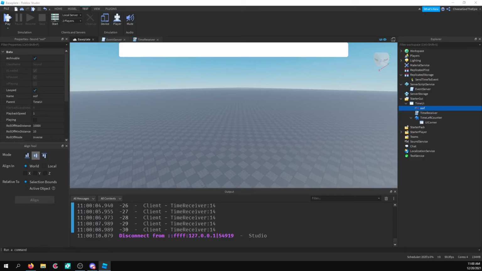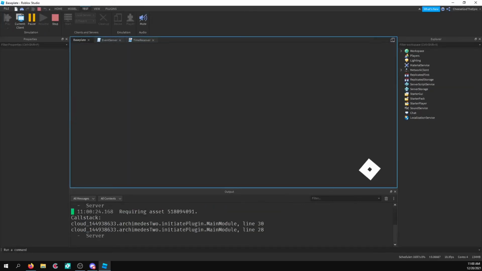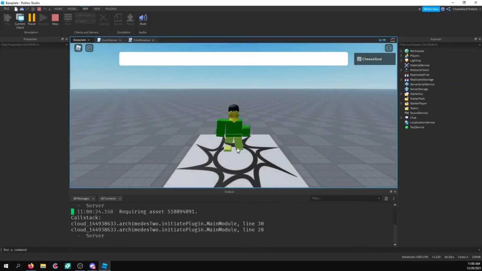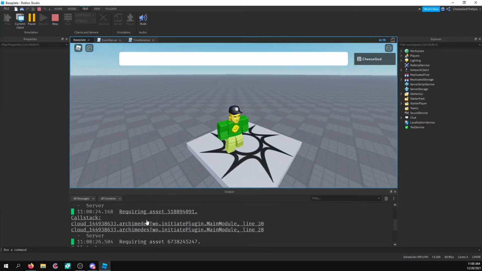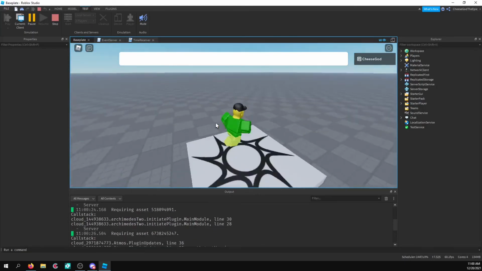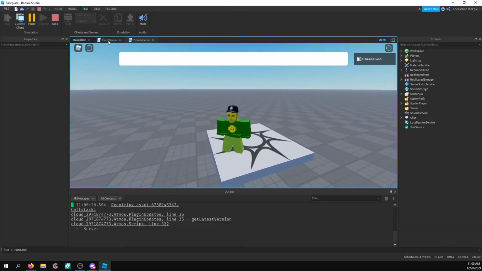Because I started it both times after the event started. So I just have to be quicker about this. Alright, I'm going to add 20 seconds once again. I think that was 20 seconds. I don't know. And we will see. Alright, so do we have any errors here? No, we don't. So why isn't it going ahead and sending the information?